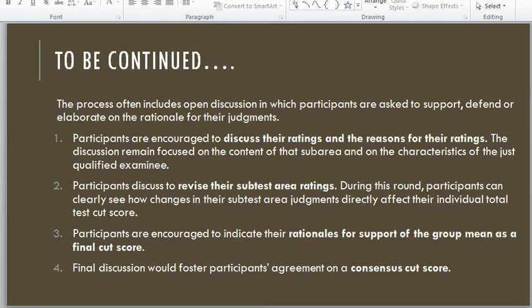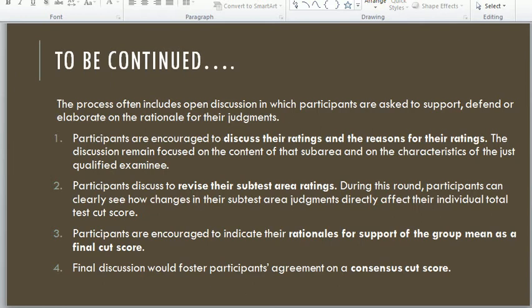It means the individual total cut scores are affected by their first initial judgments, and after taking the changes in the second round, they understand how the changes affected their individual total test cut scores.